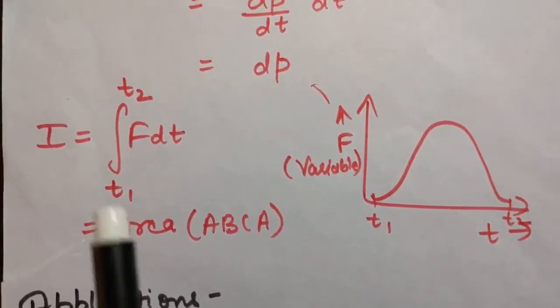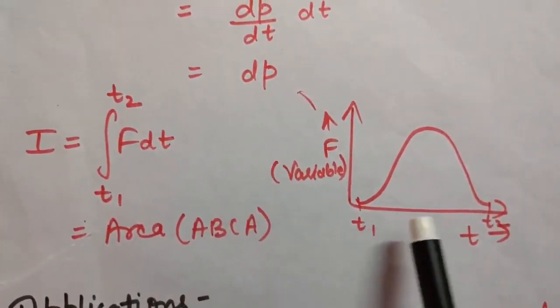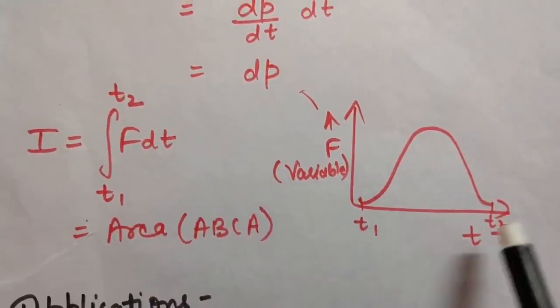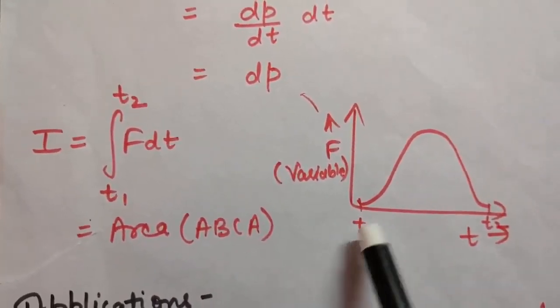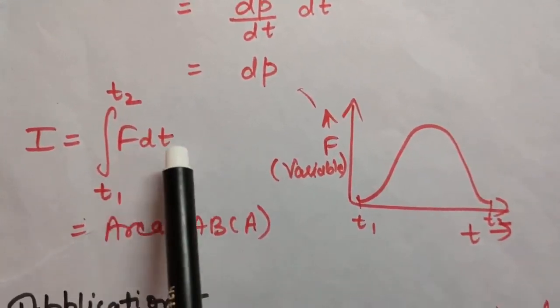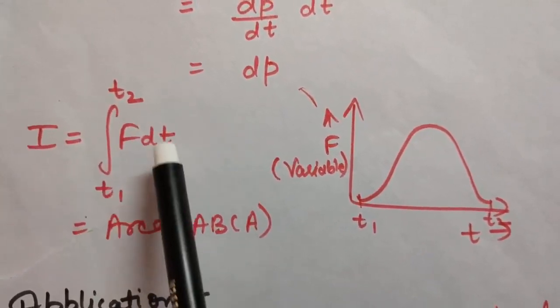Okay, so if you have a variable force, then how will you calculate the impulse? Now you know the formula of impulse is F dt, but we have here a time interval from t1 to t2. So to calculate the total impulse, we have to integrate from t1 to t2 because this is not a constant force. So F dt will be integrated from t1 to t2. Now how to get this integration?